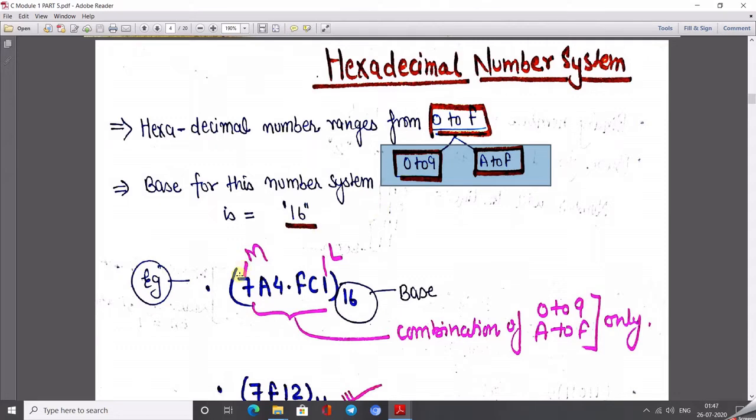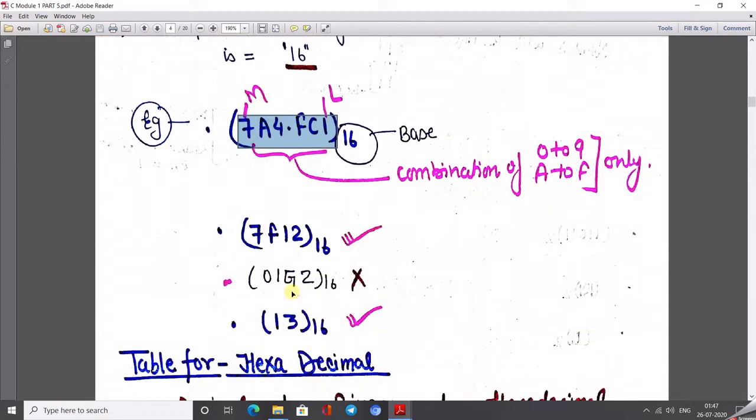Okay, so just check it here. First look here: all the numbers belong from 0 to 9 and A to F. Yes, 7 belongs to 0 to 9. A belongs from A to F. Yes, 4 also belongs to 0 to 9. F also belongs to A to F. C also belongs from A to F. 1 also belongs from 0 to 9. Okay, that's it, the range is okay. Then the base is 16, so this number is known as the hexadecimal number.